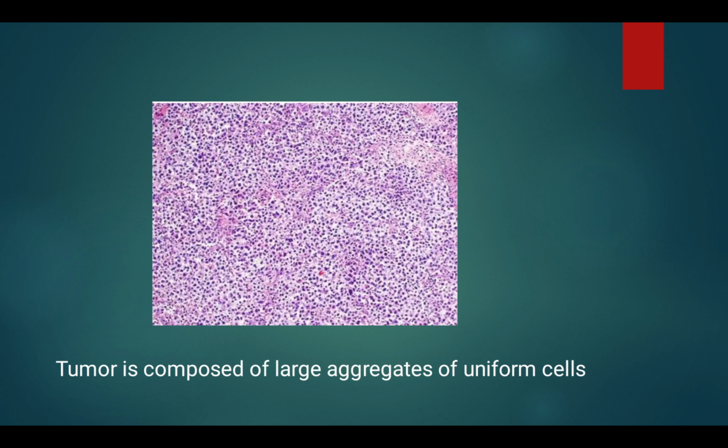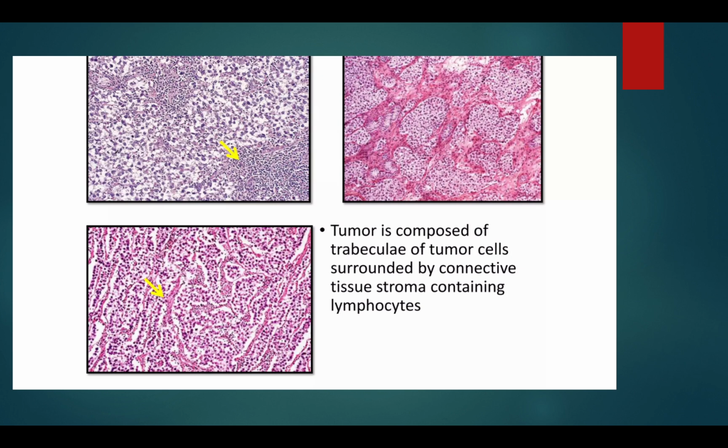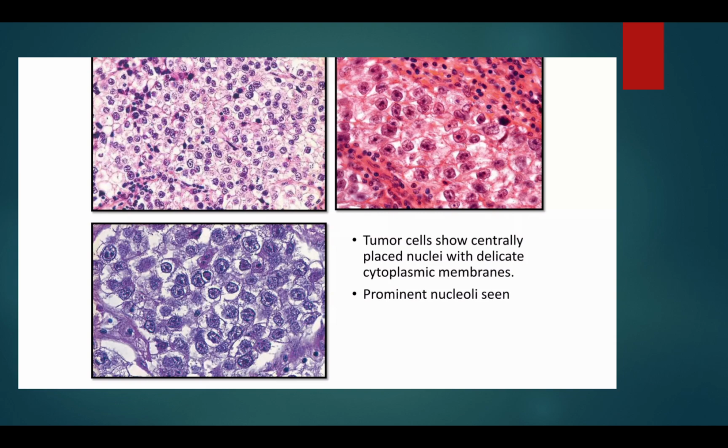This is microscopy of dysgerminoma, composed of large aggregates of uniform cells. Tumor is also composed of trabeculae of tumor cells surrounded by connective tissue stroma containing lymphocytes. Tumor cells show centrally placed nuclei with delicate cytoplasmic membranes, and prominent nucleoli are also seen.